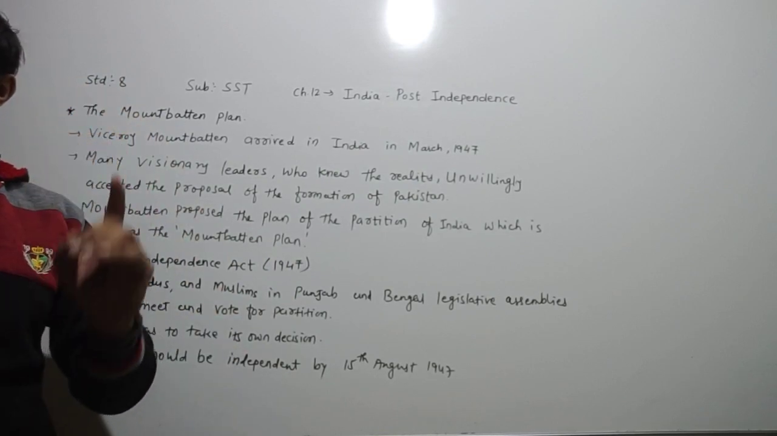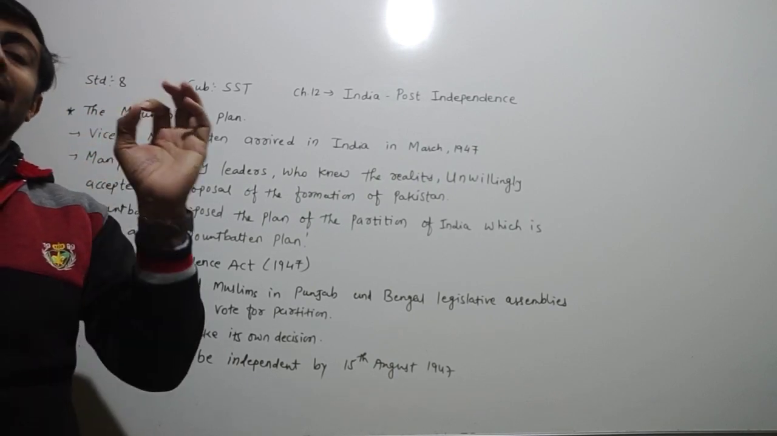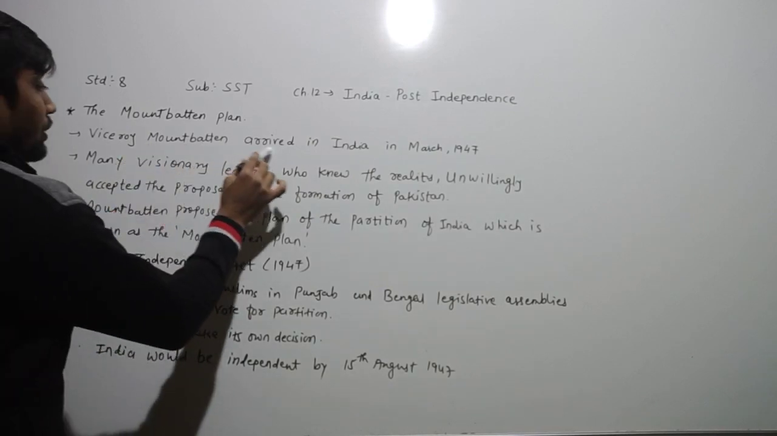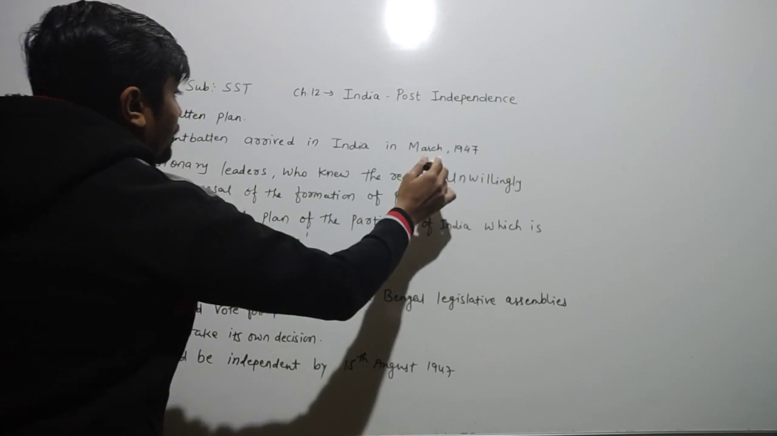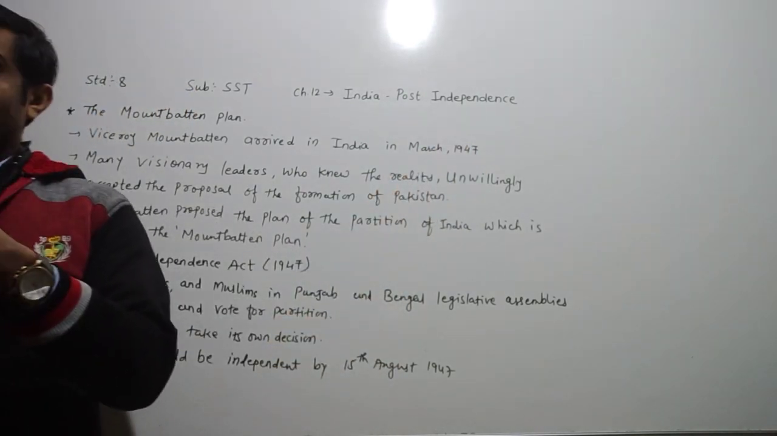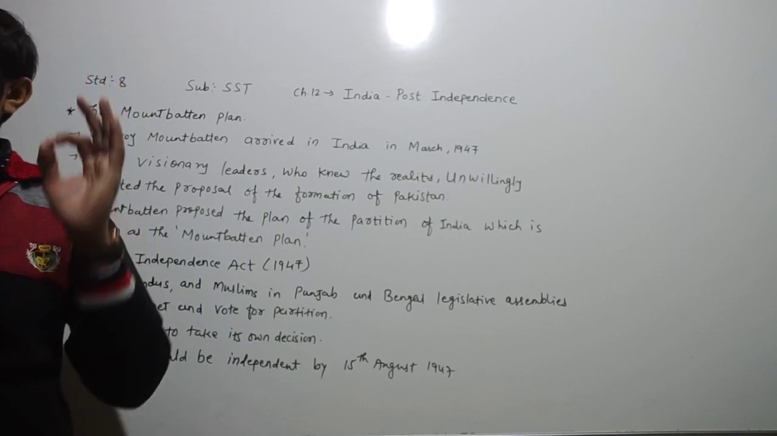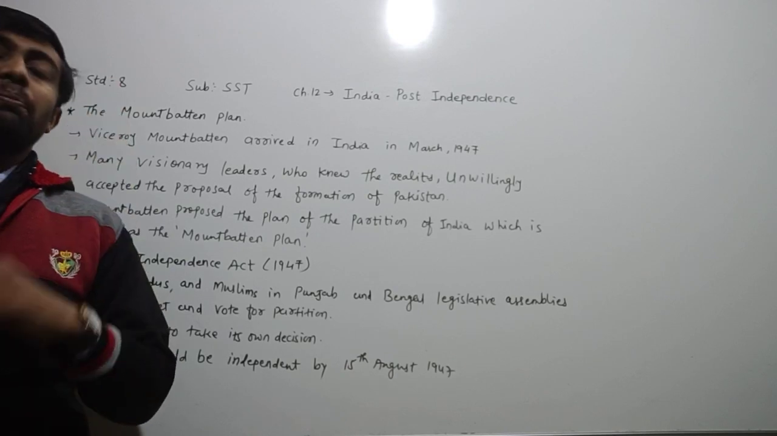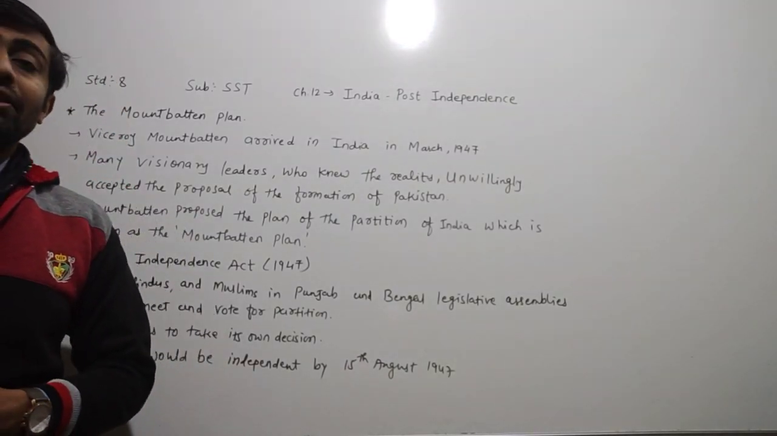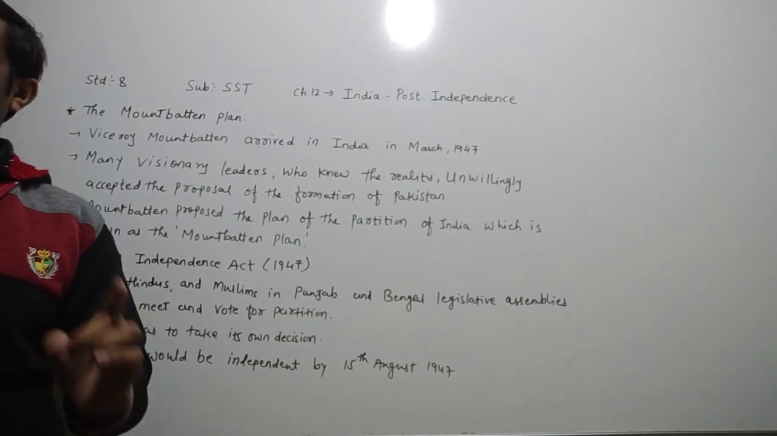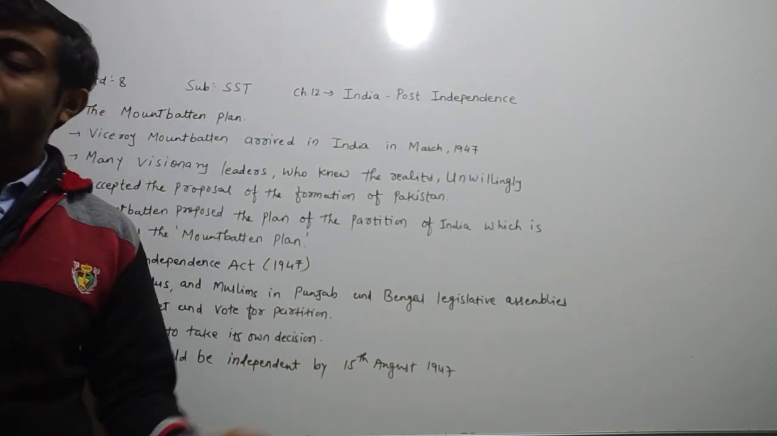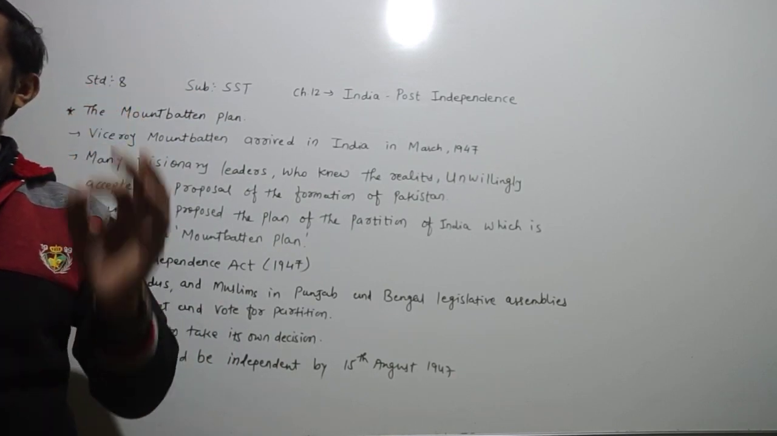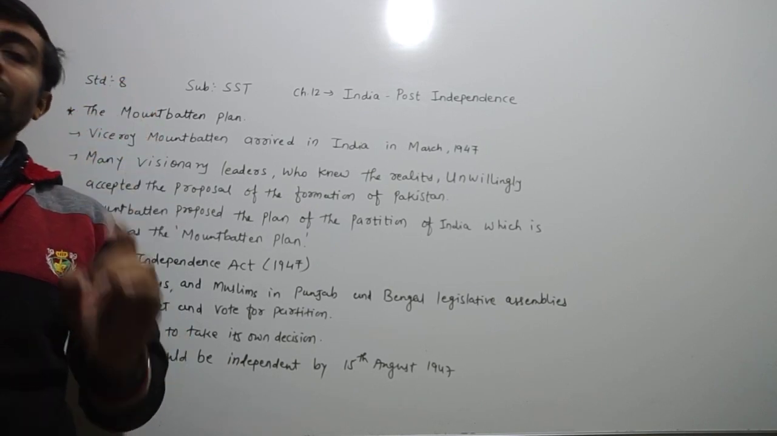Viceroy Mountbatten arrived in India in March 1947. In this it is given that he was of the opinion that partition was an inevitable condition of the independence of India. What are they saying, dear children? They are saying that it was his opinion that partition was an inevitable condition of independence. Otherwise, the entire country would face communal riots.